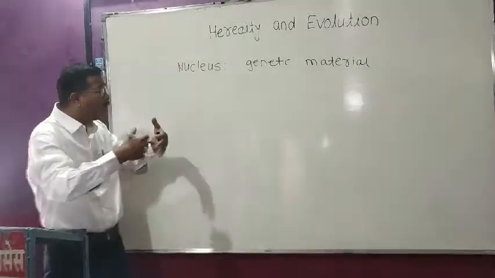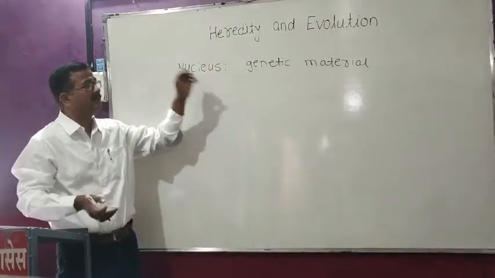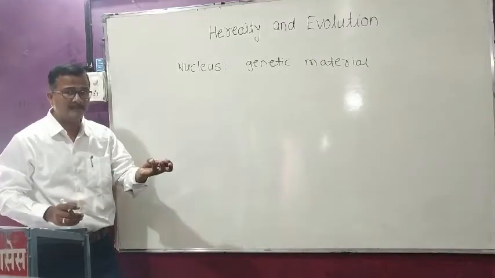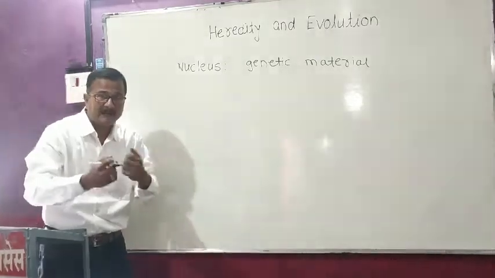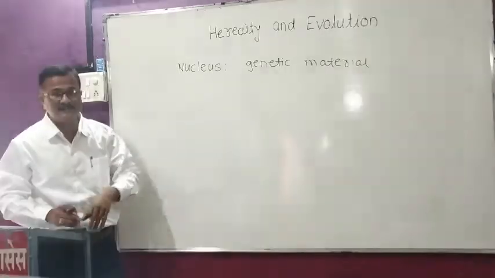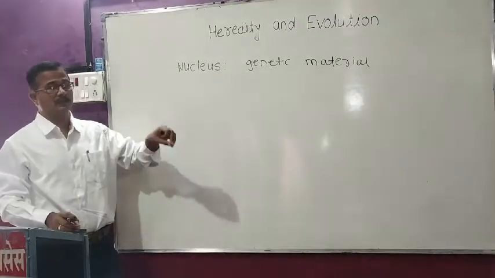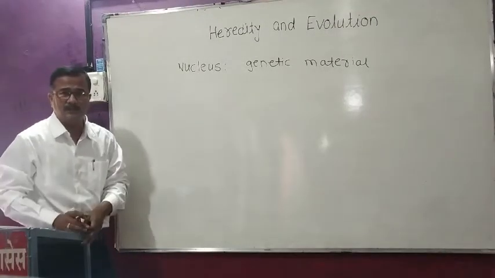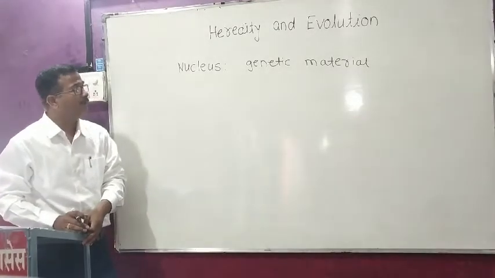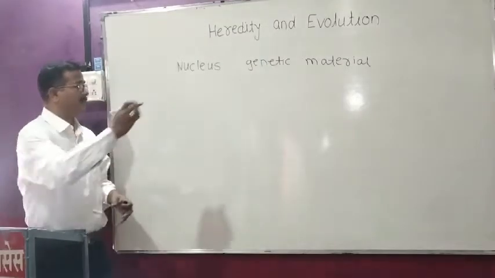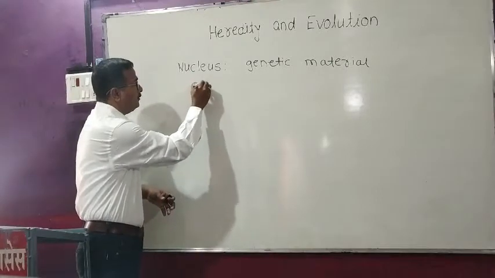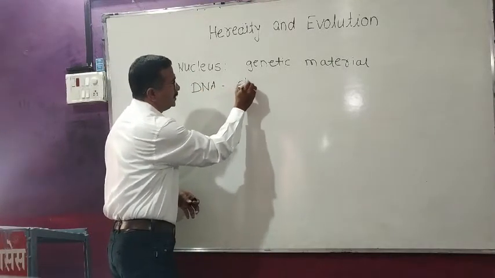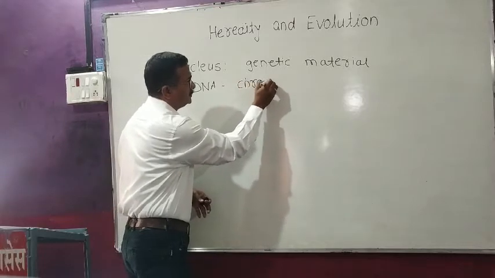So which component of the nucleus is related with heredity? The nucleus contains nucleoplasm, a chromatin network, a nucleolus, and also the nuclear membrane. Among these four parts, which part is related with heredity? Here the component is called the DNA or the chromosomes.